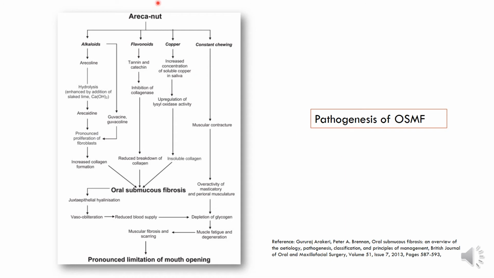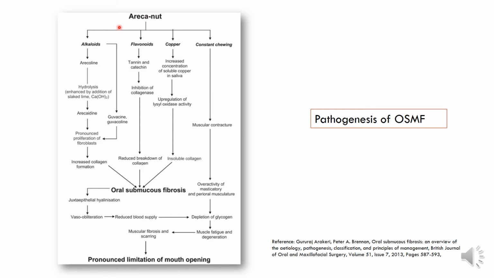Number one, at the outset, areca nut has been identified as the carcinogen. It is recognized by WHO as a carcinogen, and what it does is when the patients chew this areca nut, when it mixes with saliva, it interacts and produces alkaloids, flavonoids, copper, which is present in the gutka, and the fourth component, which is constant chewing that takes place, that leads to this transformation.